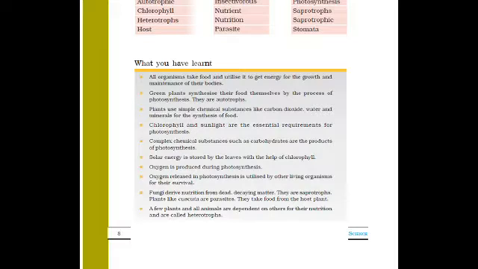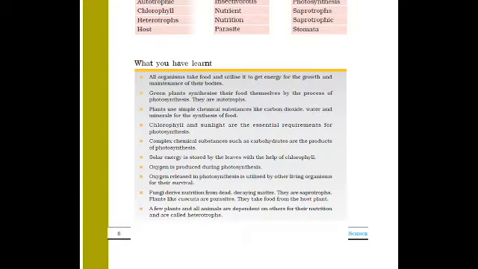Then solar energy is stored by the leaves with the help of chlorophyll, which gives green color to the leaves. Then oxygen is produced during photosynthesis. Oxygen released in photosynthesis is utilized by other organisms for their survival. Oxygen released in photosynthesis is utilized by us for our survival.